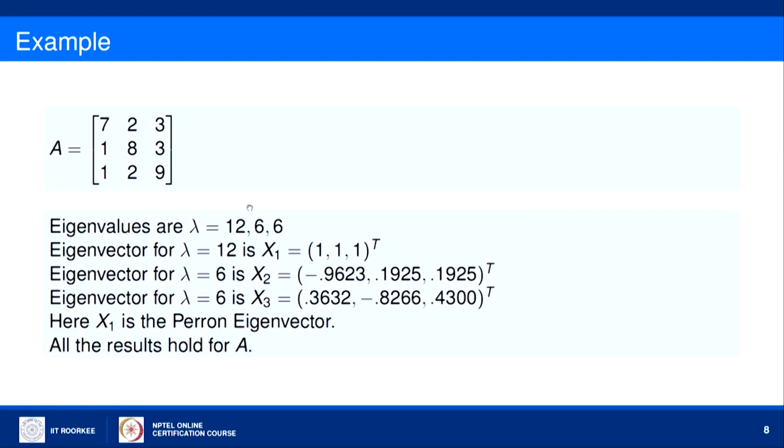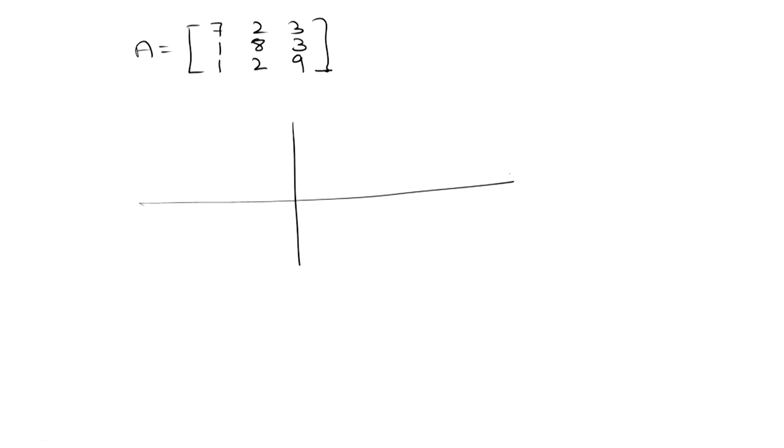The other result is that only the spectral radius of A will lie on the spectral circle, or only the parent root will lie on the spectral circle. So, here the parent root is 12, and if you draw the spectral circle of A, where A equals [7 2 3; 1 8 3; 1 2 9], then the first circle is |λ minus 7| less than or equal to 5.